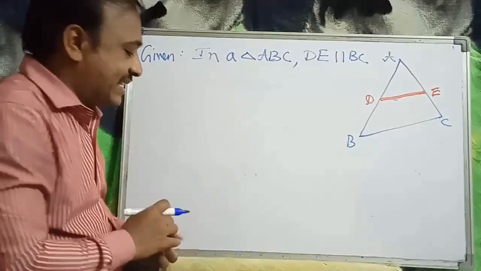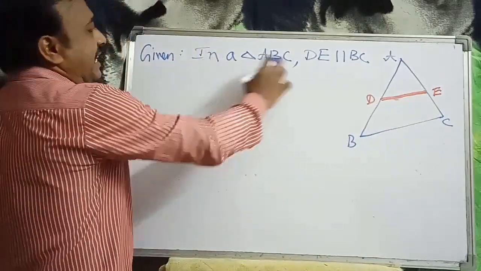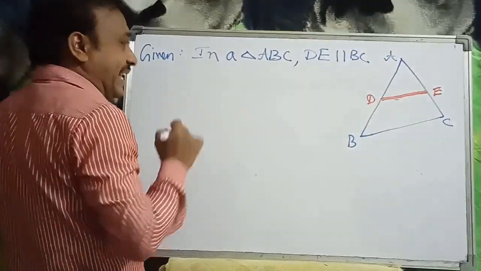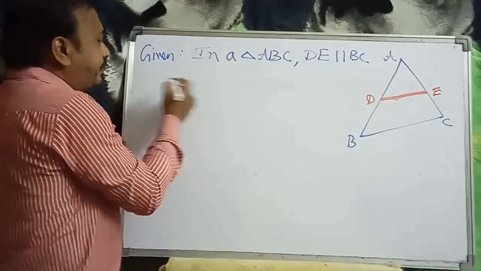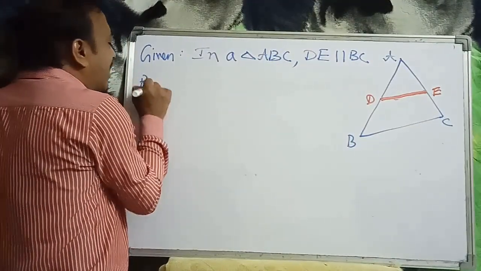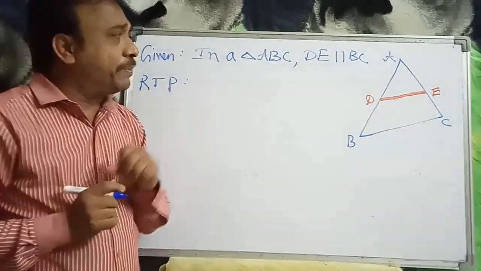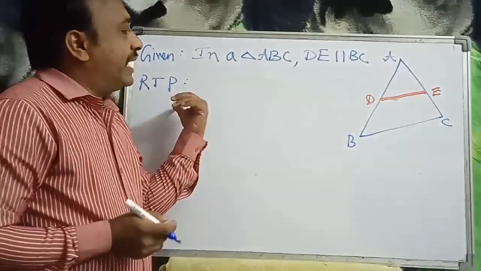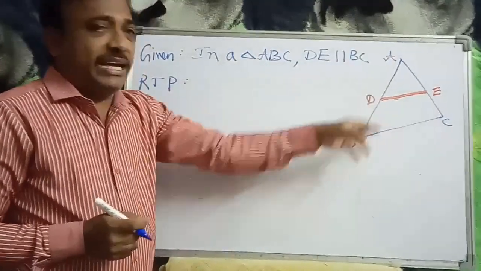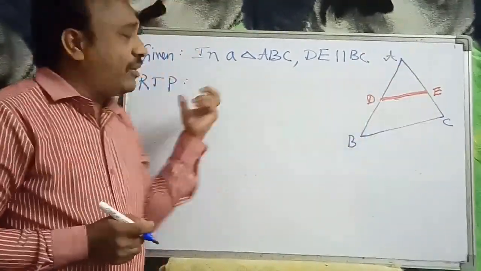Next, we have to prove, RTP, required to prove. D is a point on AB and E is a point on AC. Now, what do we have to prove?